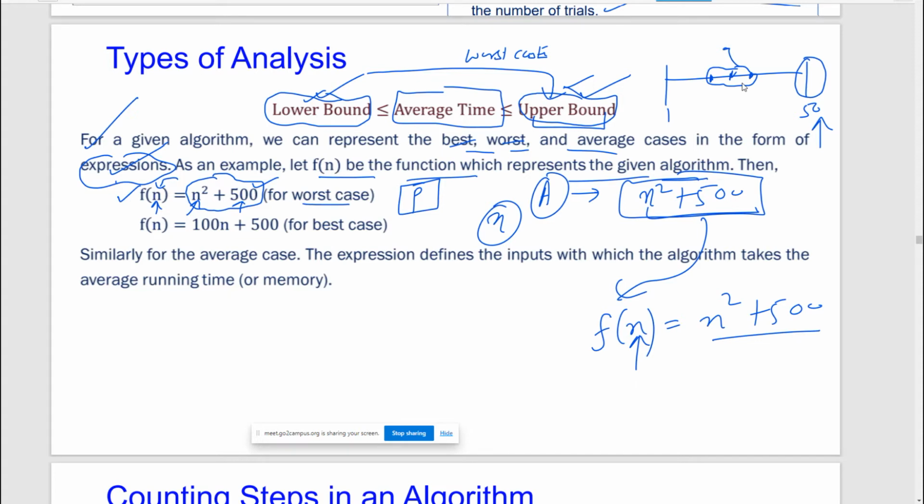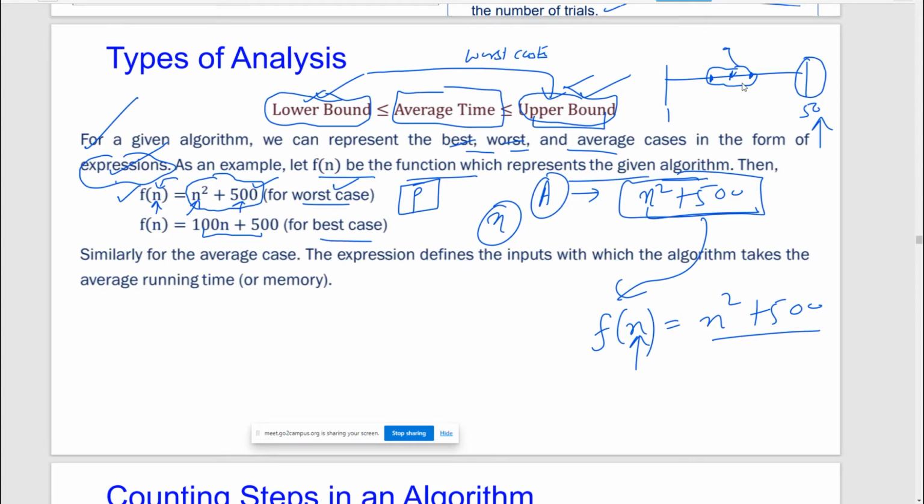In another case, I will ask you, okay, this is the worst case, Siddharth, but can you tell me in what minimum time you can have the solution for your problem? Then you say, sir, I have analyzed it and found this is the minimum time, 100 n plus 500.